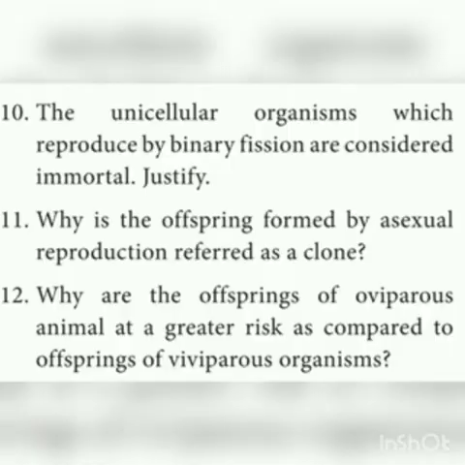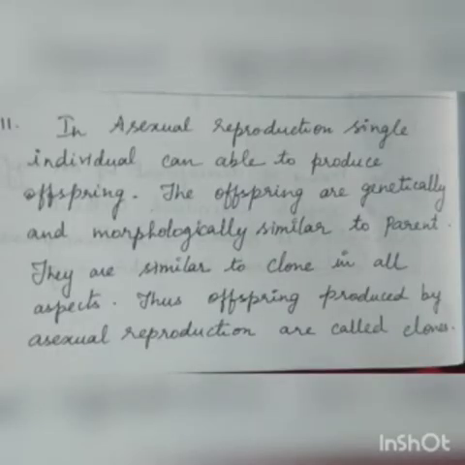And 11th one, why is the offspring produced by asexual reproduction referred to as a clone? Because asexual reproduction involves a single parent. A single individual is able to produce the offspring in asexual reproduction. These offspring are genetically and morphologically similar to the parent. So they are similar, like a clone, in all aspects. Thus, offspring produced by asexual reproduction are called clones.